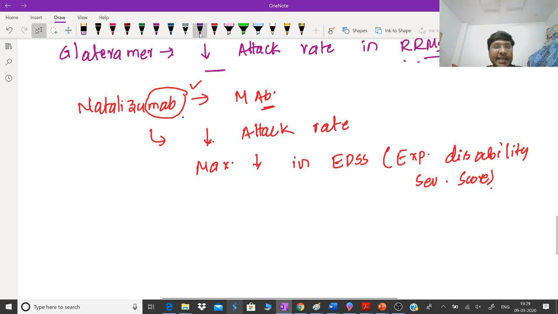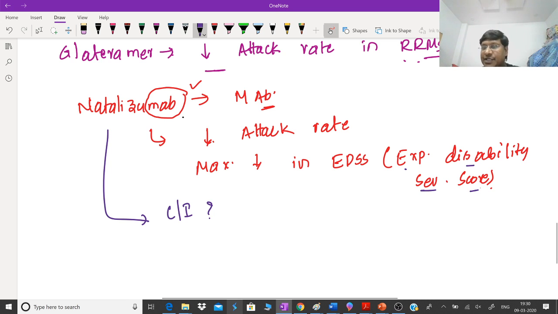Now, can anyone tell me what is the contraindication for natalizumab? EDSS stands for expanded disability severity score. That means the severity of the symptoms can be reduced maximally by natalizumab. Very good, Banu, excellent.